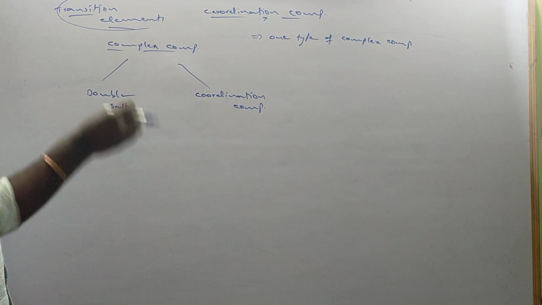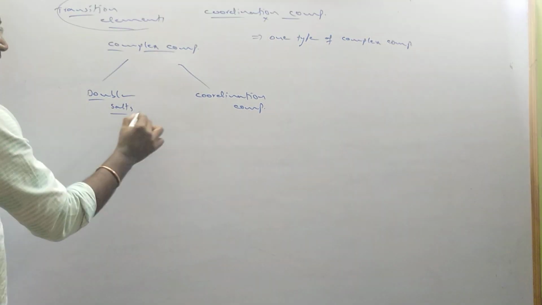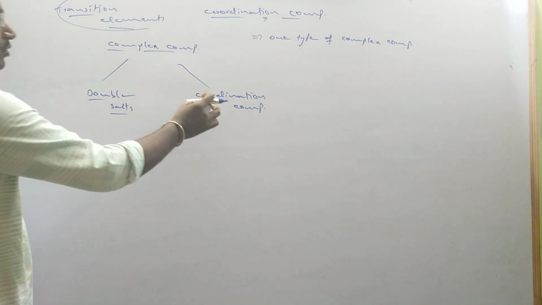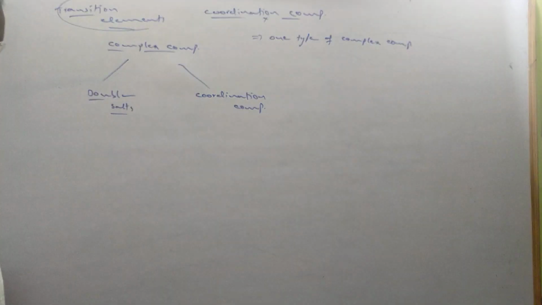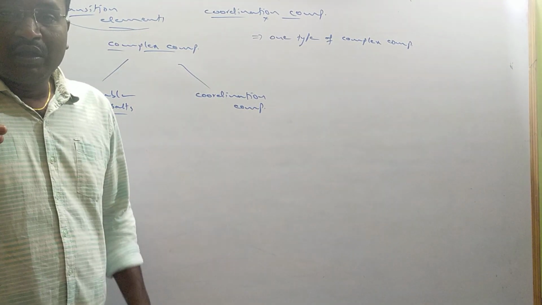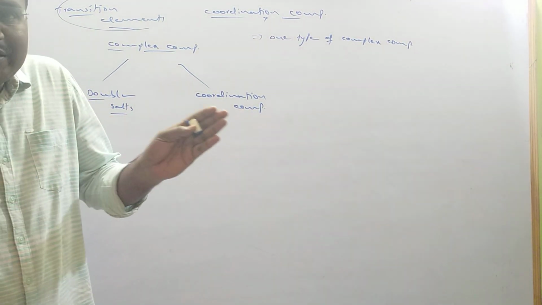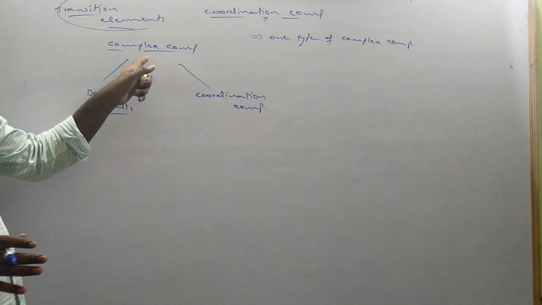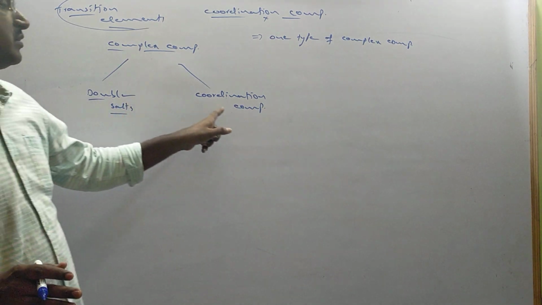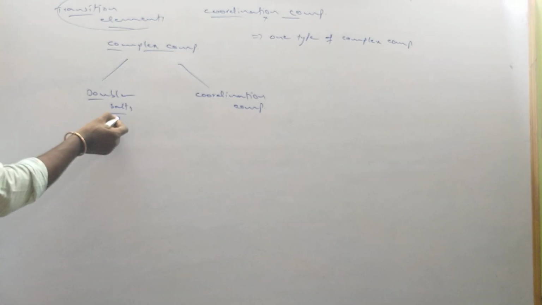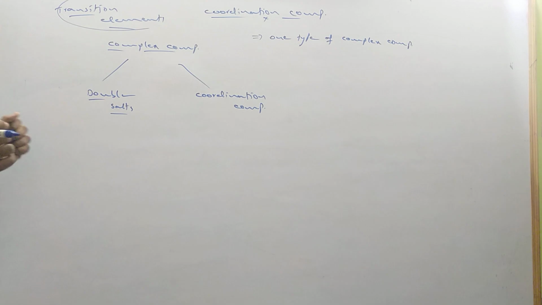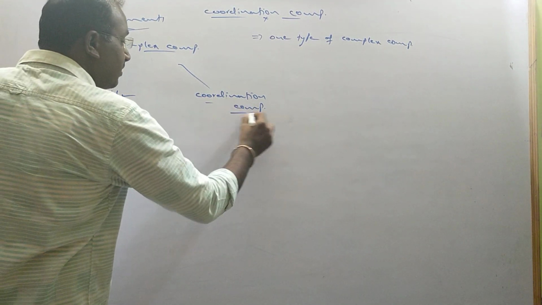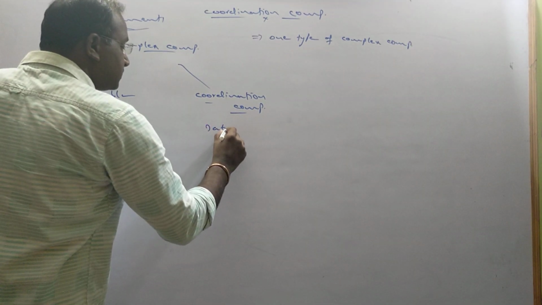Like that, another complex compounds also there. They are called double salts. These are complex compounds. Coordination compounds are also called complex compounds. So why have they been divided into two types? The concept to divide the complex compounds into double salts and coordination compounds: double salts are formed by just combination of simple compounds, but coordination compounds are formed by dative bonds.